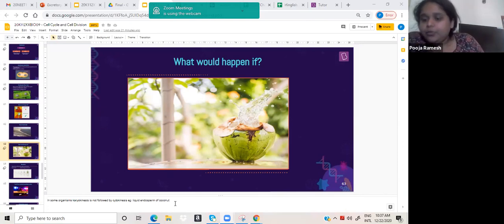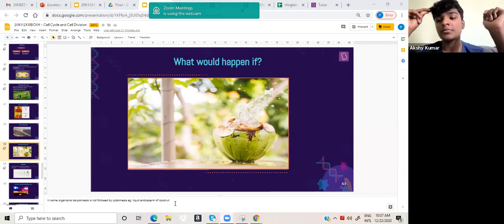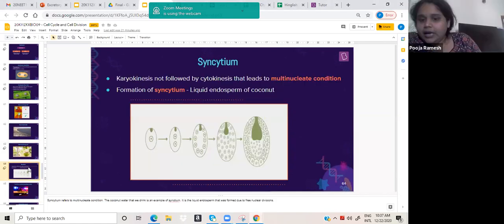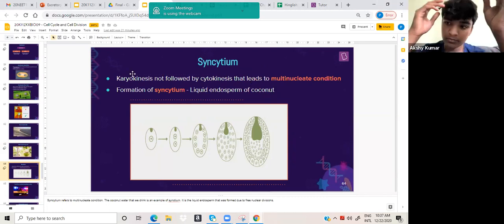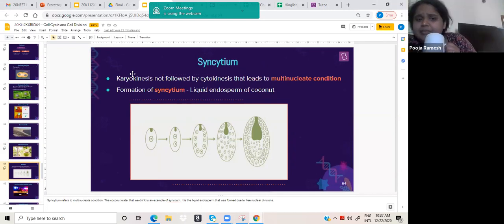So what I'm trying to say is that in some cases, cytokinesis does not follow karyokinesis. Where are those cases? This is one example, coconut. Megasporogenesis, correct. Liquid endosperm formation is also where karyokinesis is not followed by cytokinesis. Do you understand this logic? Syncytium is the process.